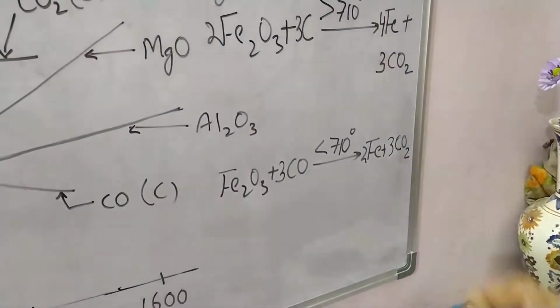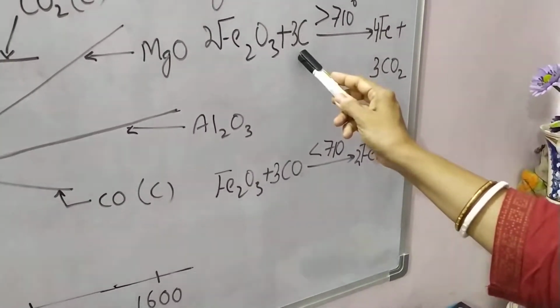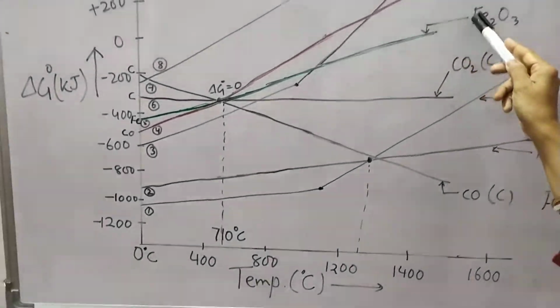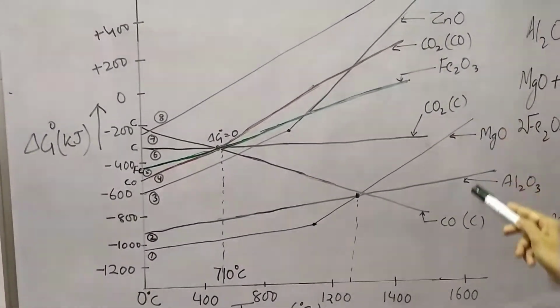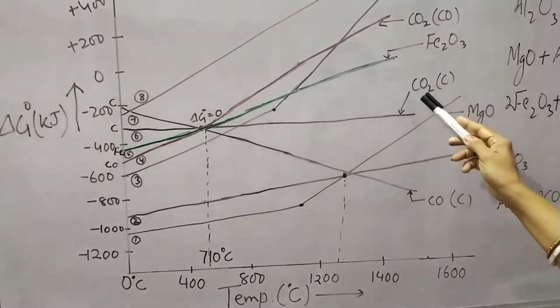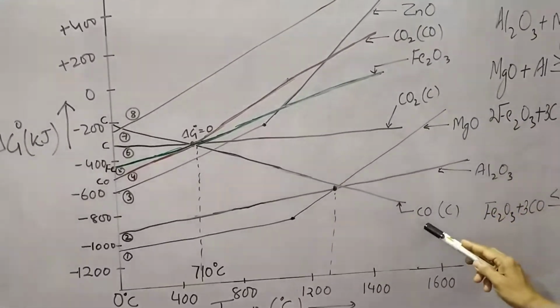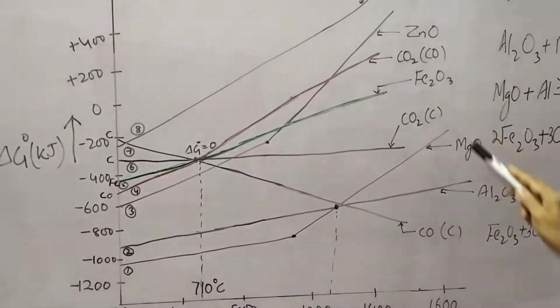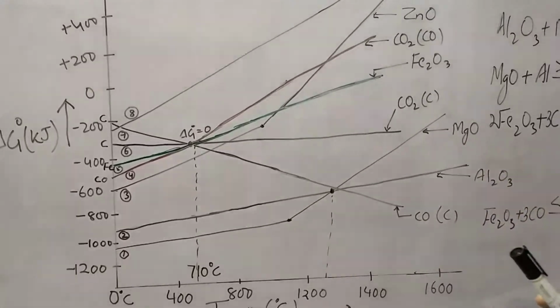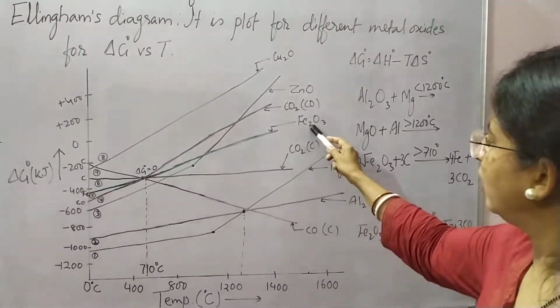So iron oxide can be reduced by carbon above 710 degrees C. From the plot also we can see this, because the carbon monoxide formed from carbon is thermodynamically more stable than iron oxide.